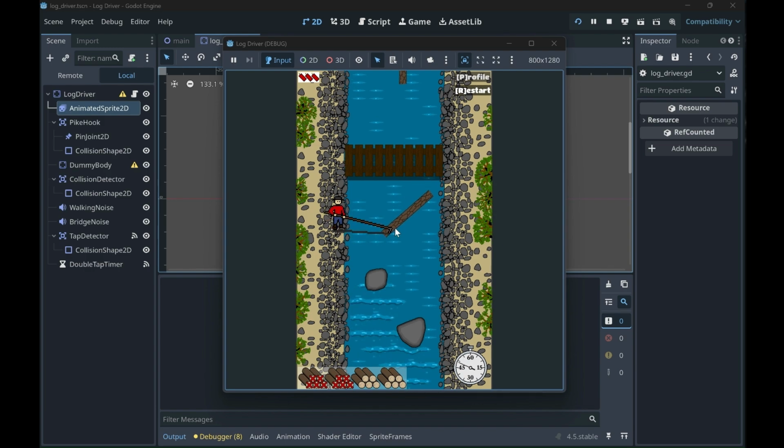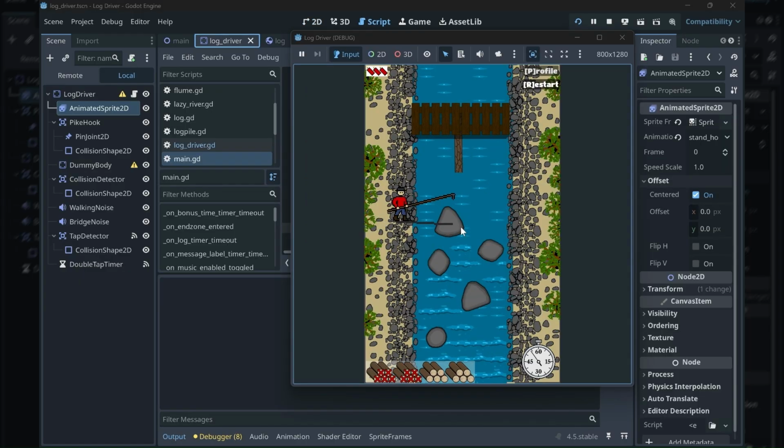In this video, I'll talk about how I modeled grappling physics interactions using my recent game Log Driver, implemented using the Godot engine as an example. In the game, your task is to steer logs drifting down the river by grappling them with a pike pole to keep them from getting stuck in log jams. So how did I model the interactions between the pole hook and the logs?